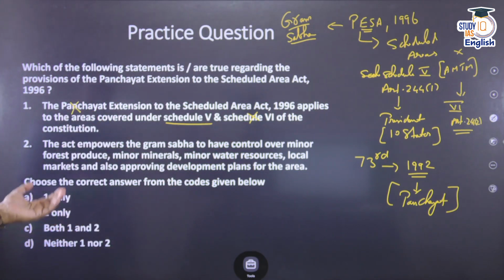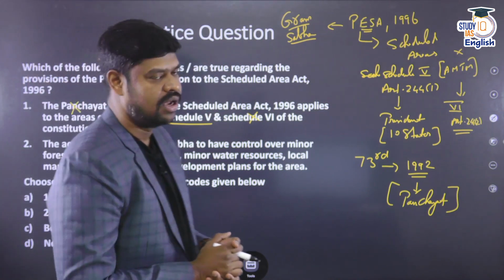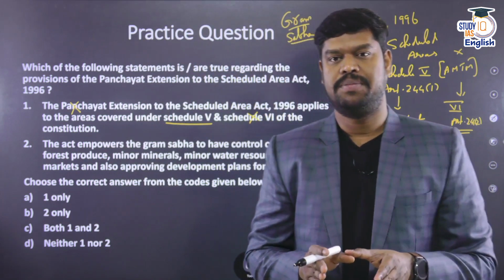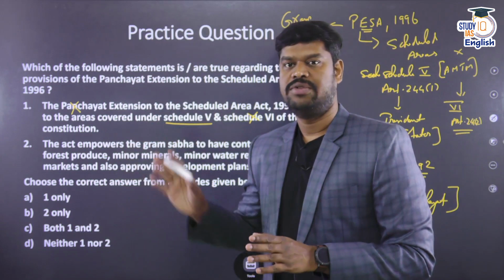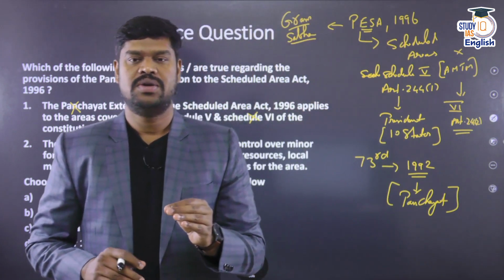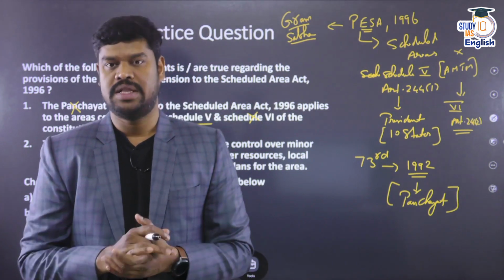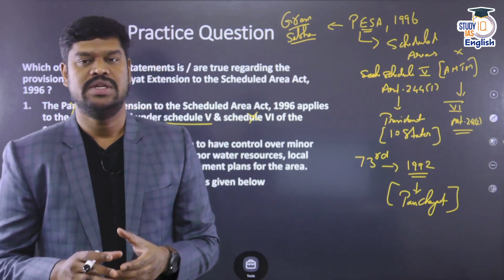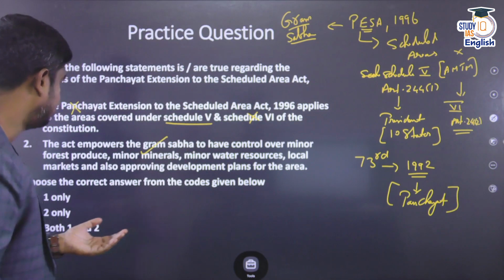Statement 2. The Act empowers the Gram Sabha to have control over the minor forest produce, minor minerals, minor water resources, local markets, and approving the developmental plans in the area. So everything is true. The complete social development with regard to the areas covered under the Schedule 5 of the Constitution is given to the Gram Sabha. But unfortunately, the Gram Sabha is not performing all these functions. The people are deprived of their rights, which the Panchayat Extension to Scheduled Areas Act is empowered to do. That's the biggest problem. That is very unfortunate. However, this particular statement is true.